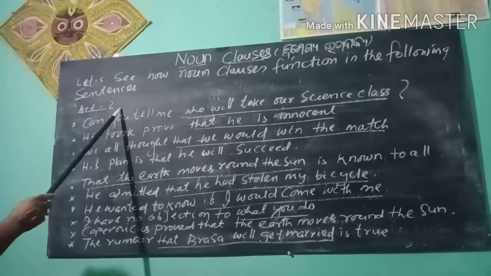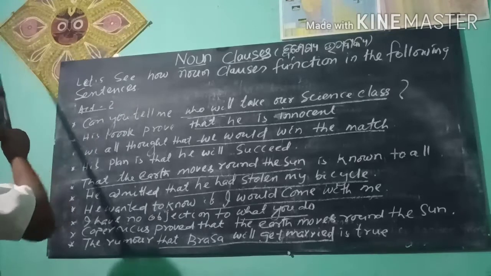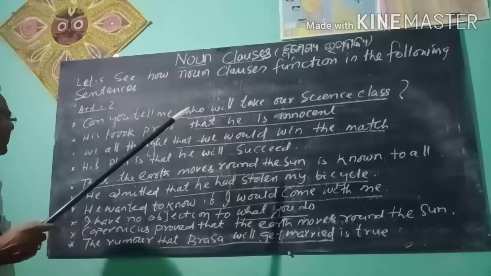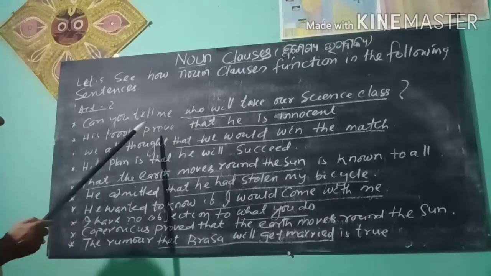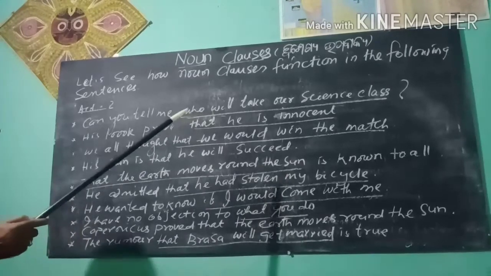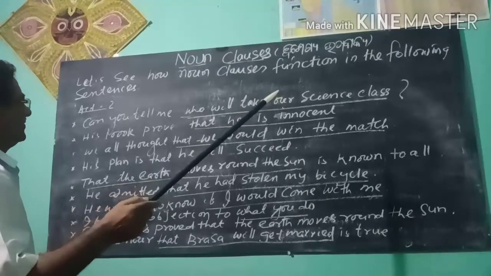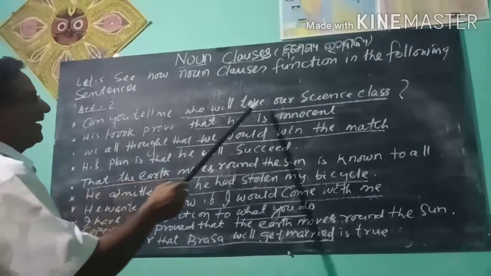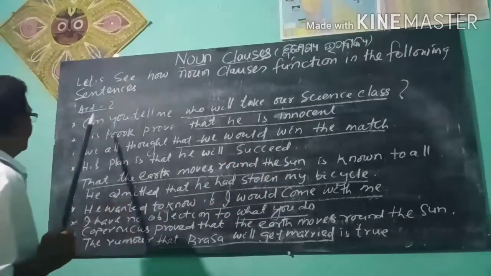Now you see activity 2. There are some gaps. The gaps are to be filled by you now. You should fill the gaps with the appropriate clauses. Can you tell me who will take our science class? Who will be our science teacher?